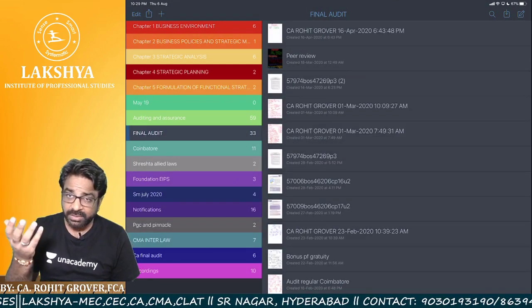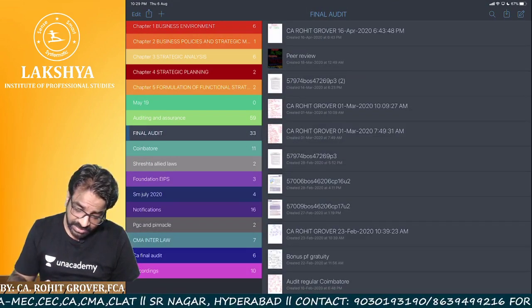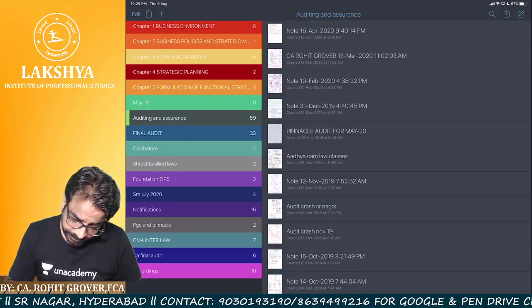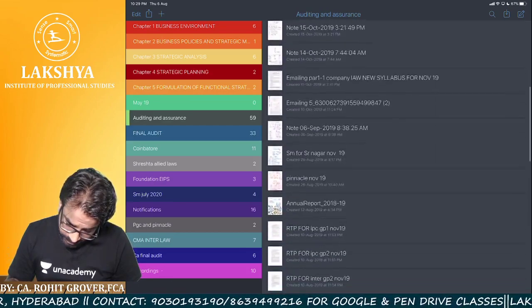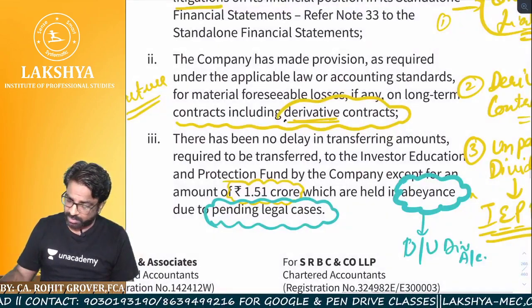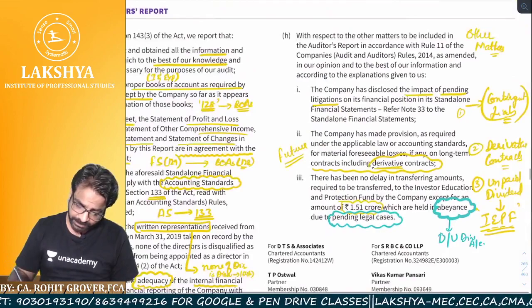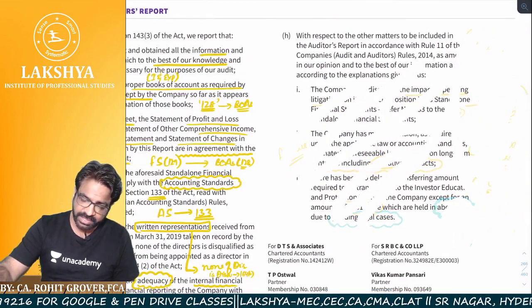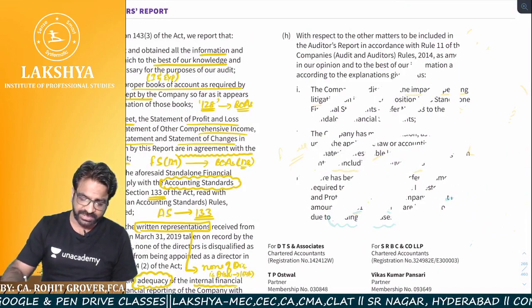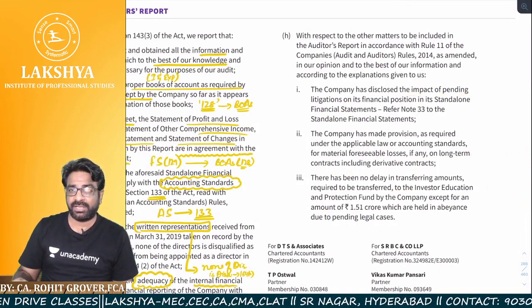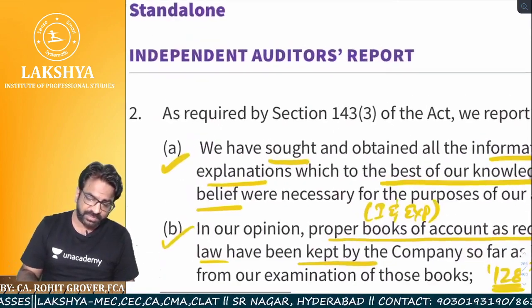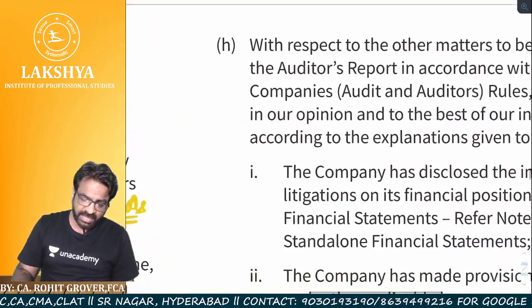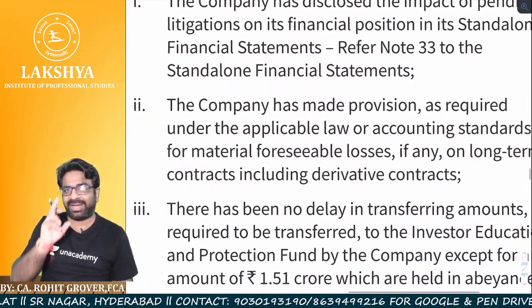Now where do we write all these things, whether these things are required or not? Now listen to this carefully. Let's take up the annual report. Let me just rub this part so that you can clearly see. Do you remember we did section number 143 subsection 12, subsection 3, the other statutory and legal requirements para? That is what I'm talking about again. Now listen, in that there is one last topic I told you, other matters.